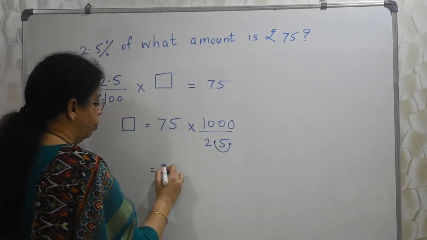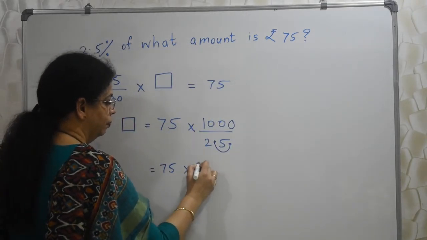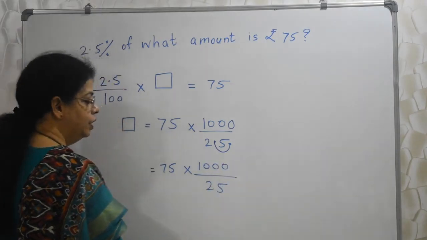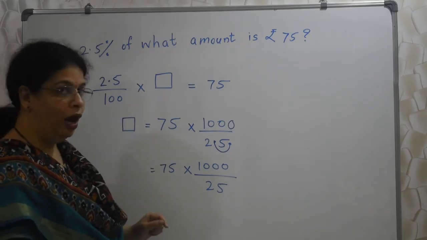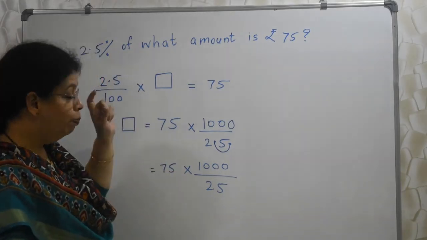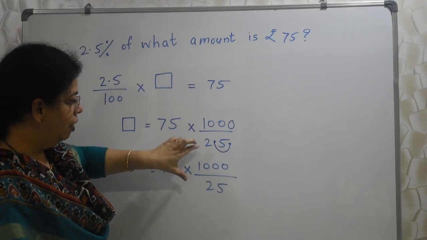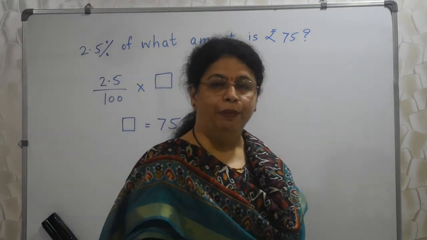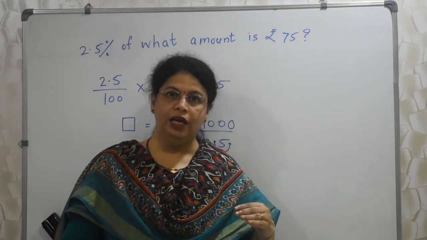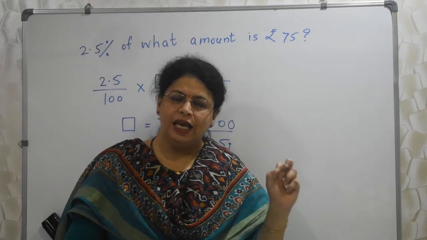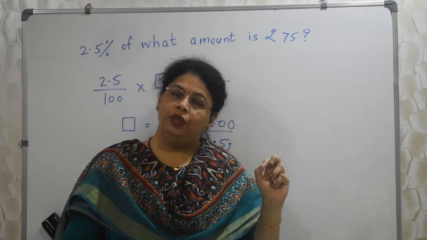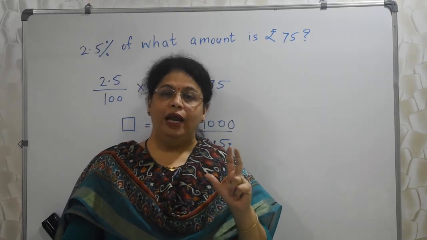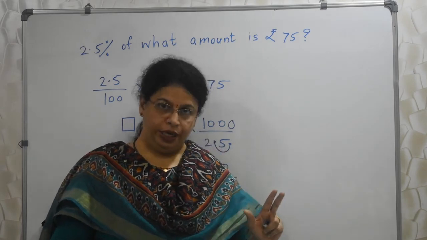So in short, now my new equation is, now there is no decimal, so I am comfortable, right? But the value of this and the value of this has remained the same. Why? Because we have treated both the numerator as well as the denominator in exactly the same way. When we do the same thing to the numerator and denominator, the value of the fraction does not change.